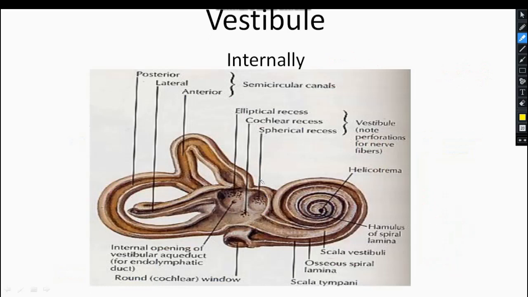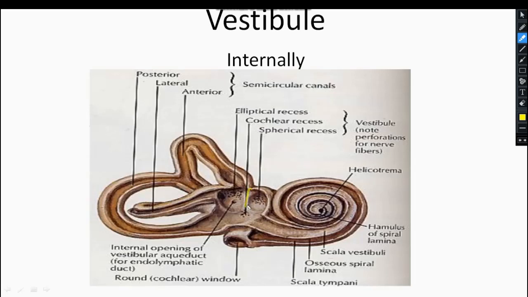Now we will see the interior of the vestibule. See, this is the vestibular crest, which is a bony growth. So this splits the vestibule.